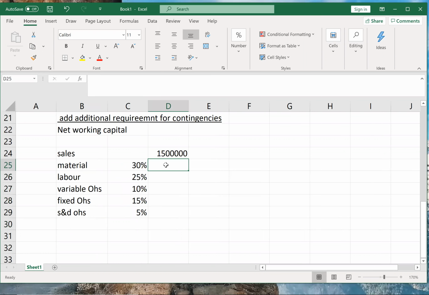So let us take the amounts now. This will be 1.5 million into 30%, 1.5 million into 25% and so on and so forth.